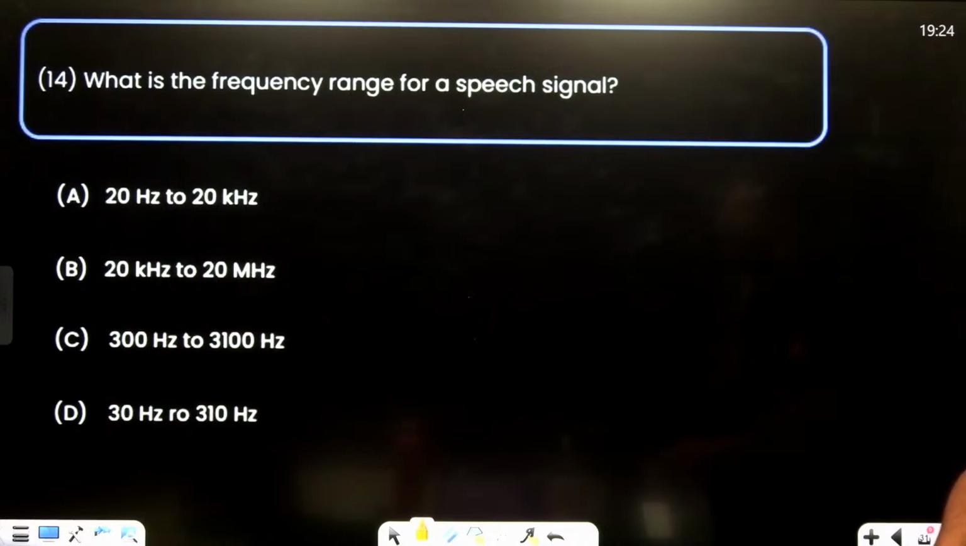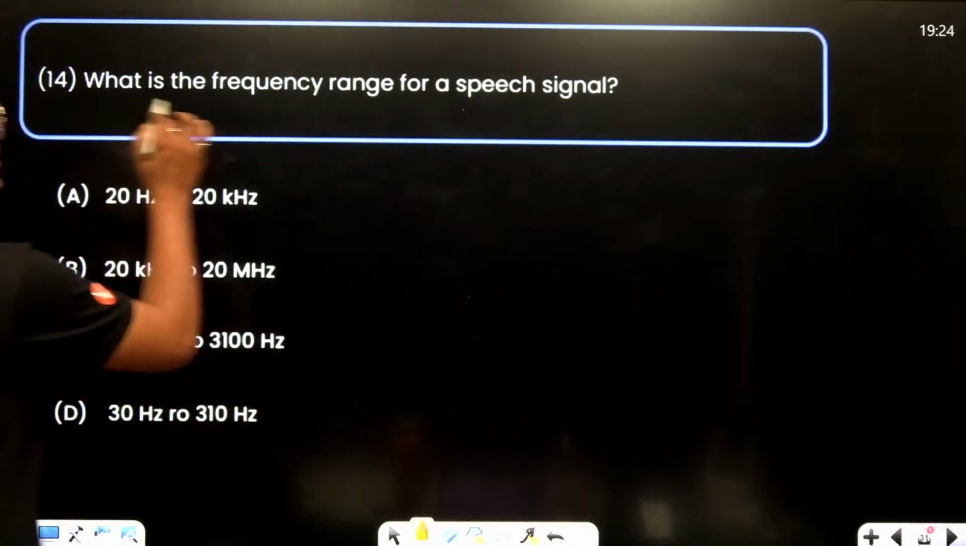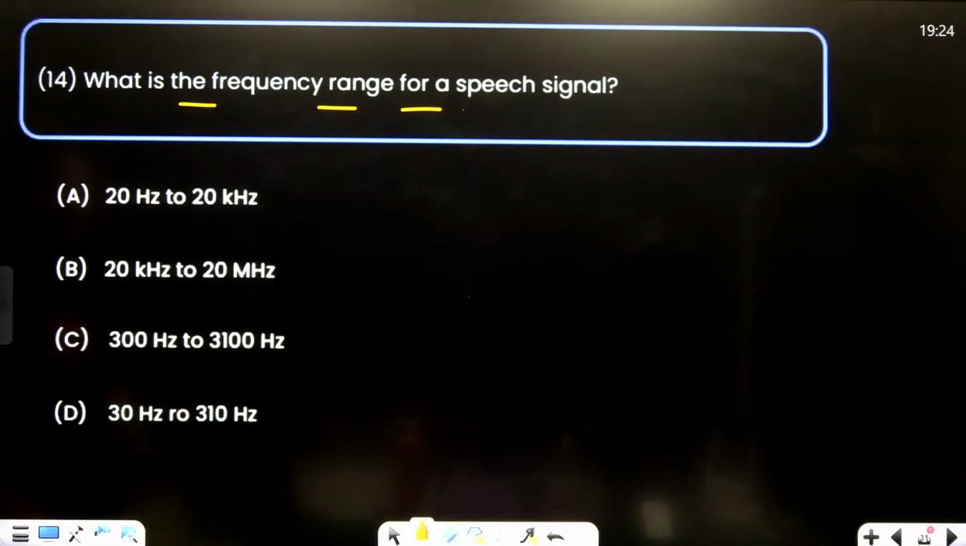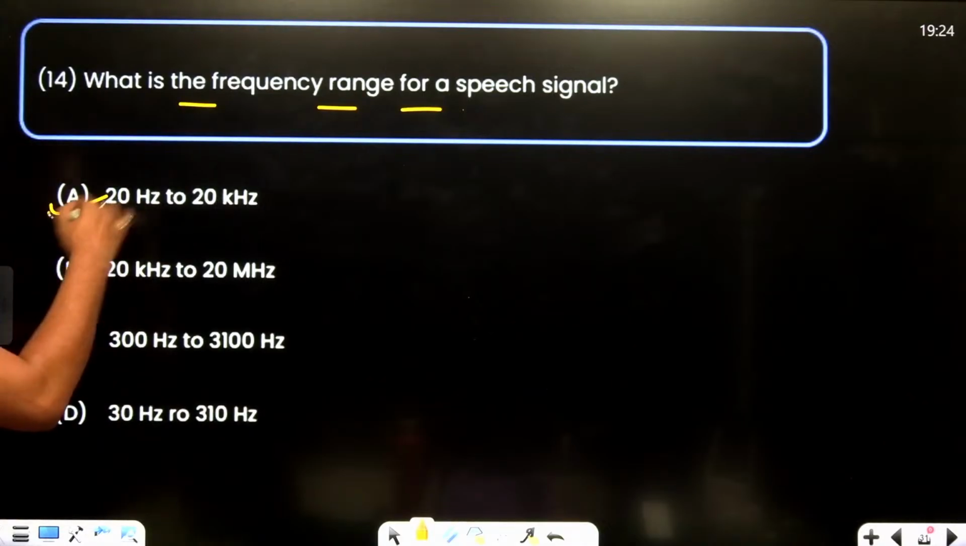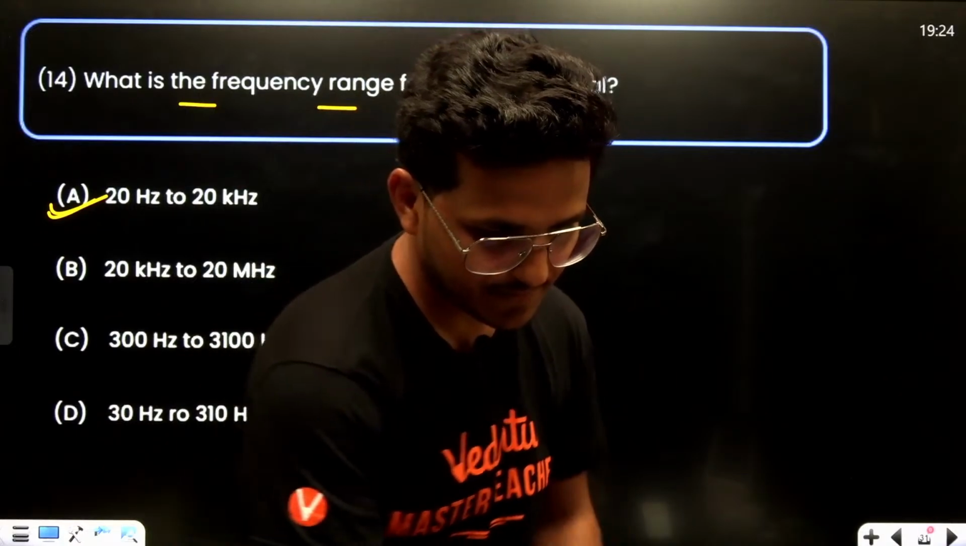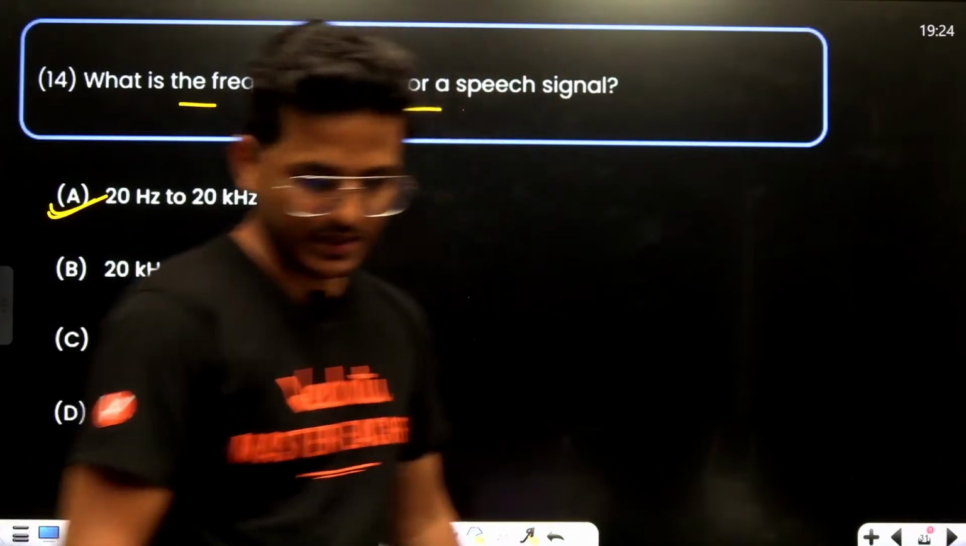Next. What is the frequency range for a speech signal? It's 20 to 20 kilohertz.